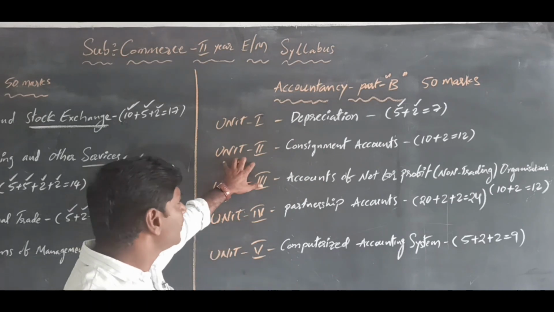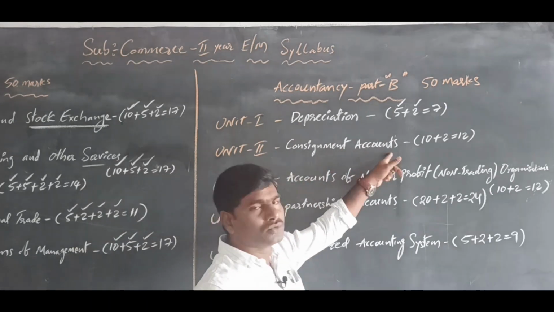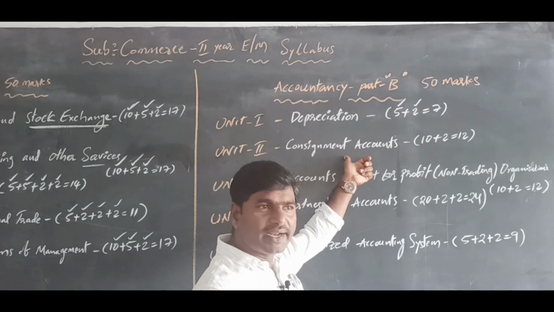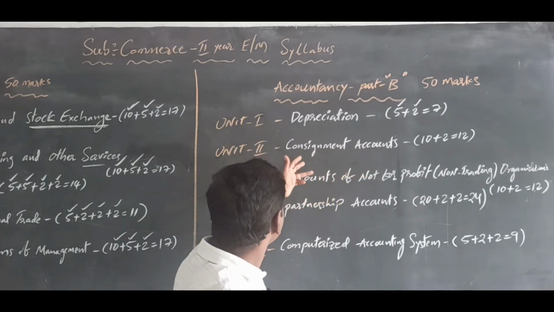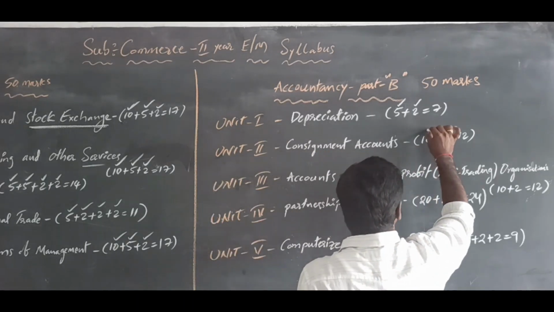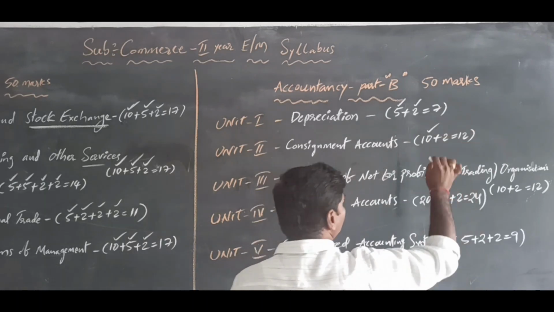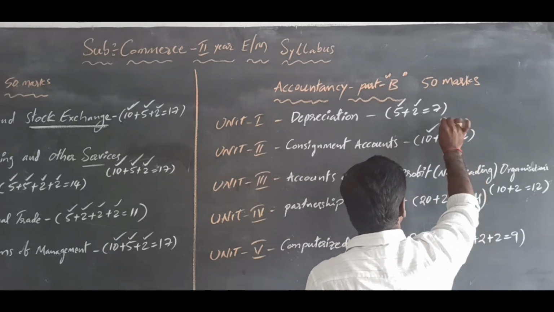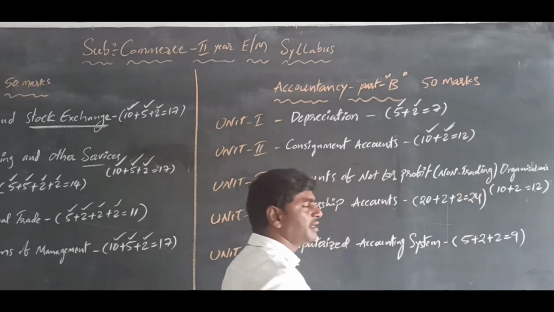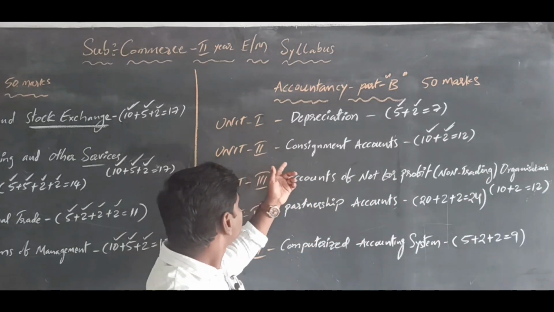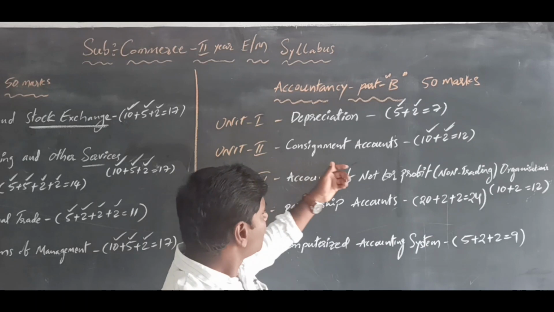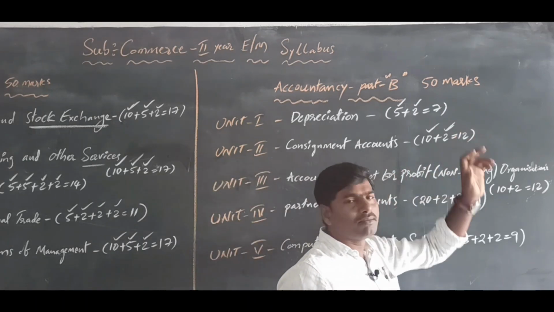And the second unit, consignment accounts. Very important and very easy. In this chapter we get a very long question and a very short question: a 10 marks long question and a 2 marks very short question. So totally, from the consignment account chapter we get 12 marks.